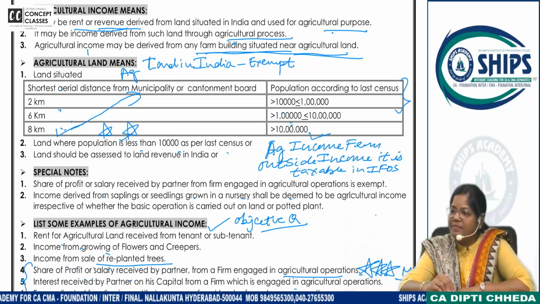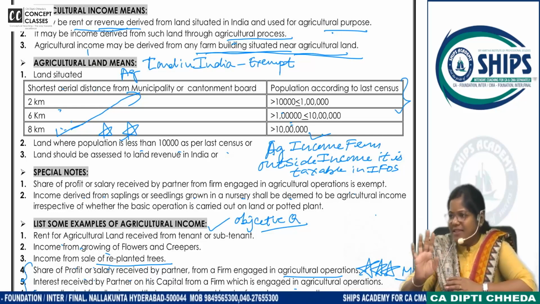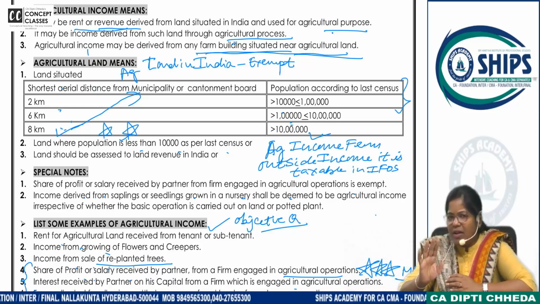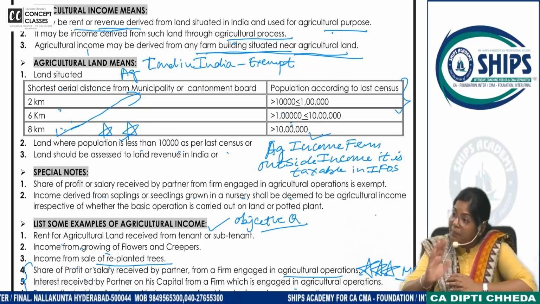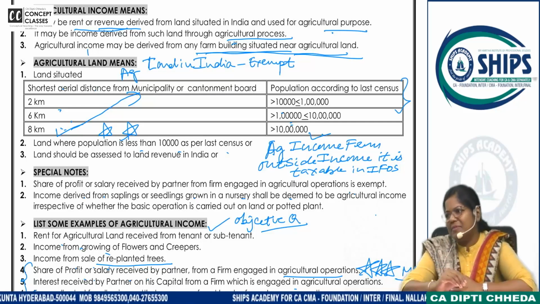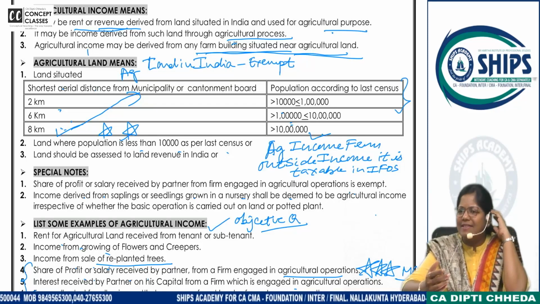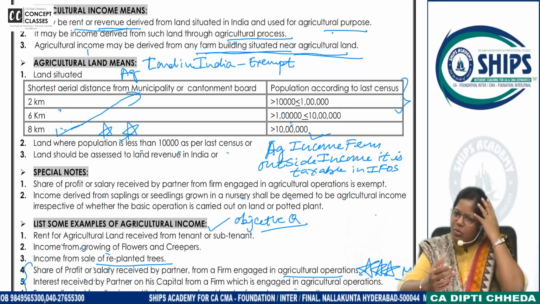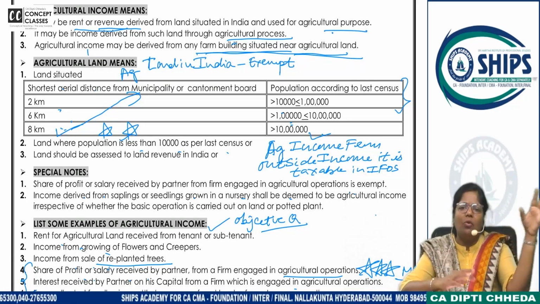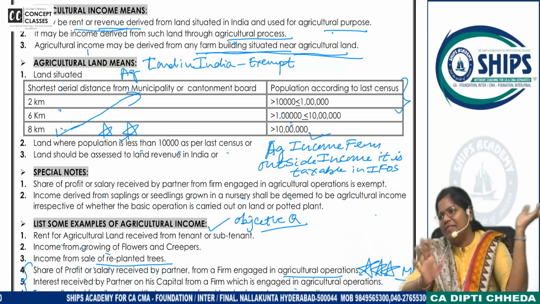Yes, nursery and all. If nursery activities are happening outside the city and from there big plants are supplied for landscape gardening and all that, then very well exempt. Nowadays people are taking home gardening classes. They teach you how to grow small plants at your home, in your balcony. All those are commercial activities and very well taxable.